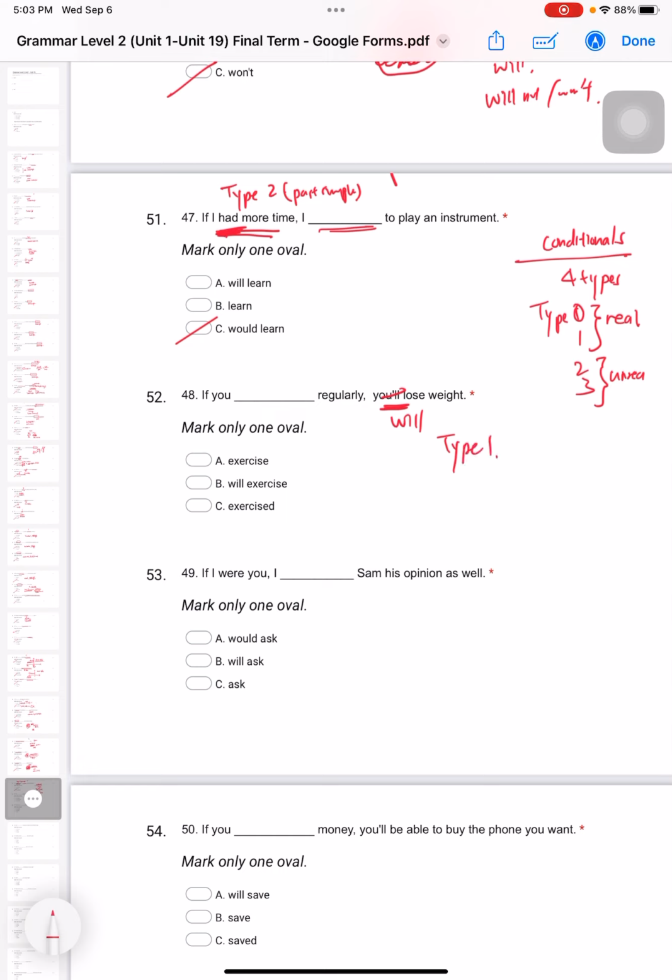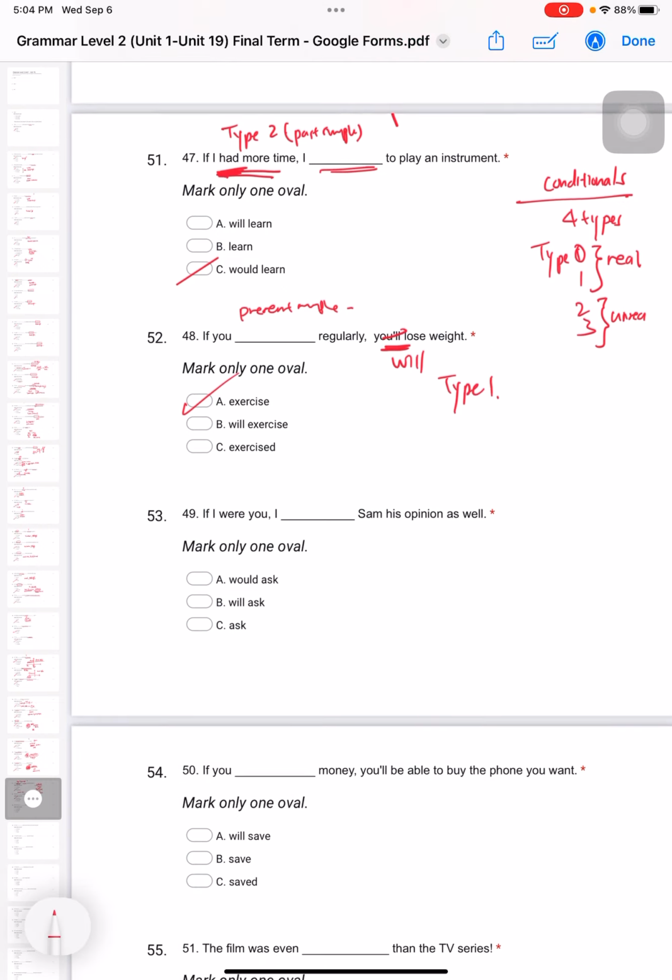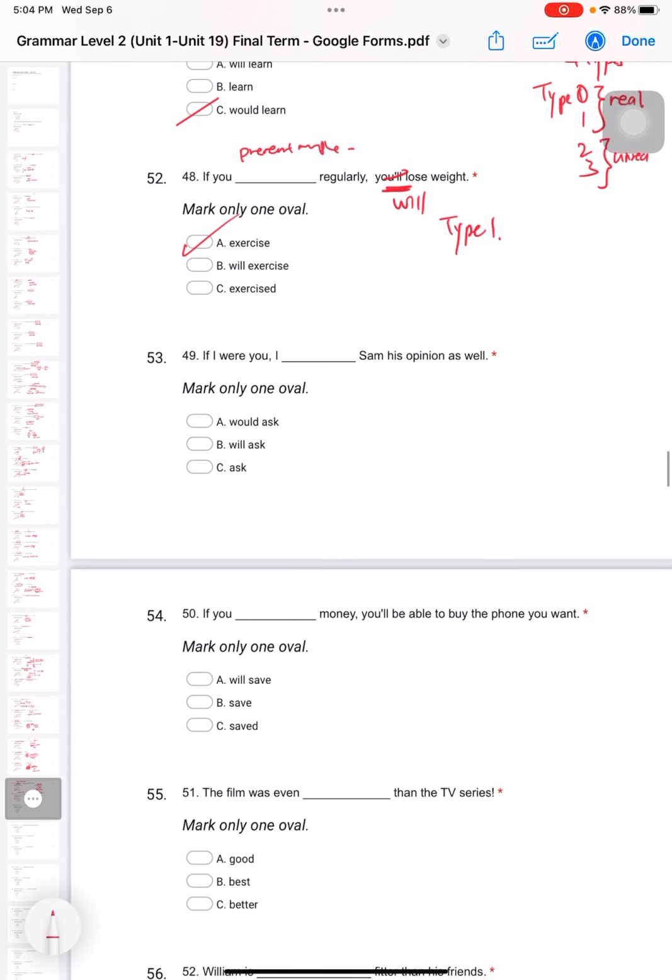它是真实的，可是它不一定100%会发生啊 alright? So for this one, okay, for type 1, we use present simple here. So present simple is which one? If you exercise regularly, okay? 它不一定会发生，就是说什么？如果你一直 exercise， 你就一定会 lose weight。它不一定啊，这个不一定100%会发生的, okay? 它会 likely would happen, but nobody can assure that it is 100% to happen.